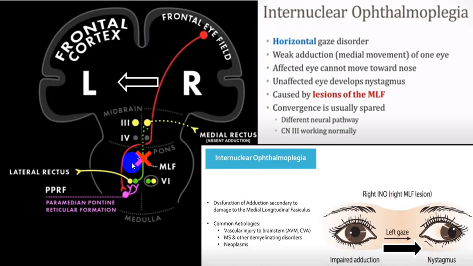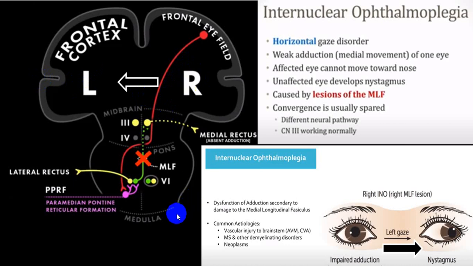This is again the same diagram showing there is damage to the right side. You can see that this is the medial longitudinal fascicle of the right side. If that is damaged, this is right INO, meaning the right eye cannot move medially. So when I ask the person to look to the left, the right eye cannot adduct, and that is typical in case of internuclear ophthalmoplegia.